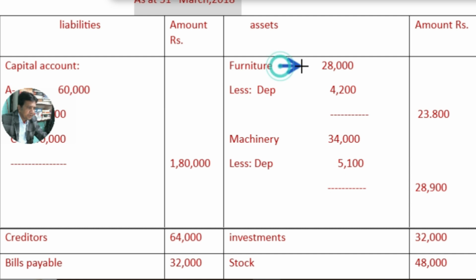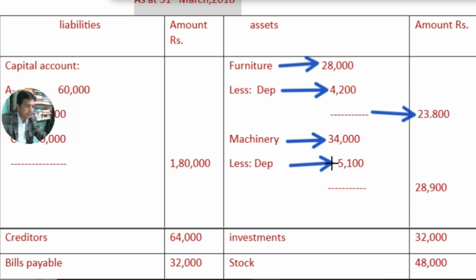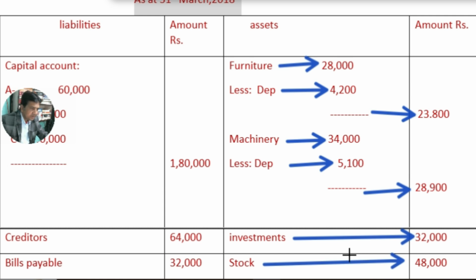Furniture value is depreciated. 28,000, depreciated by 4,200. The balance is 23,800. Machinery value is also depreciated by 5,100, which represents 15%. After deducting the amount of depreciation from 34,000, the balance is 28,900. And investment remains unaffected, so the same value as appearing in the old balance sheet. And stock value is increased by 4,000. So total in old balance sheet 44,000. Increased value 4,000. It is 48,000.